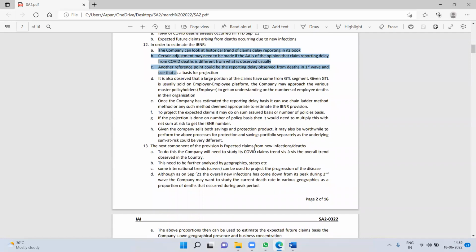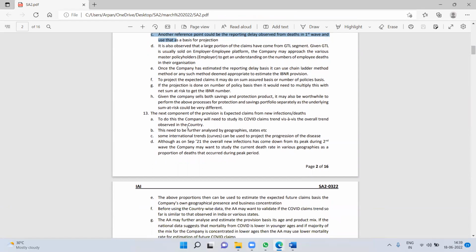The next component of the provision is the expected claim from the new infection or deaths. For this, the company needs to study the COVID claims trend vis-a-vis the world trend. They need to further analyze the geography states. So once again, these are the points which are repeated in the analysis of claims. They say that they don't want us to repeat points, but they themselves in the suggested solution are kind of repeating it. Some international